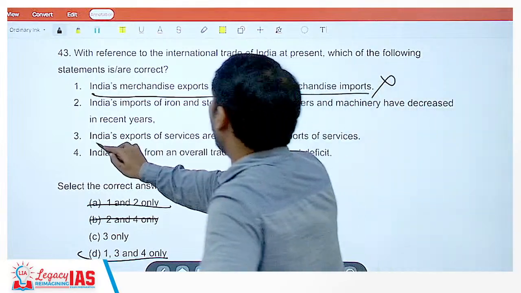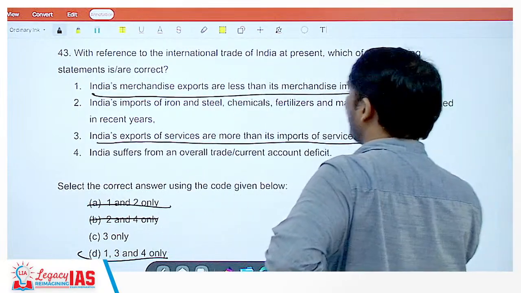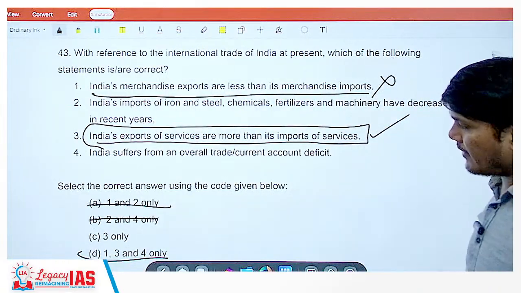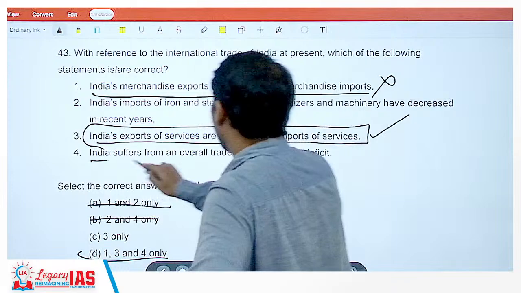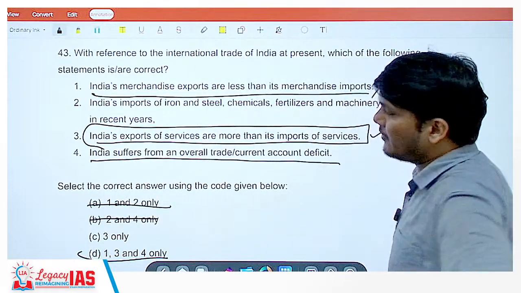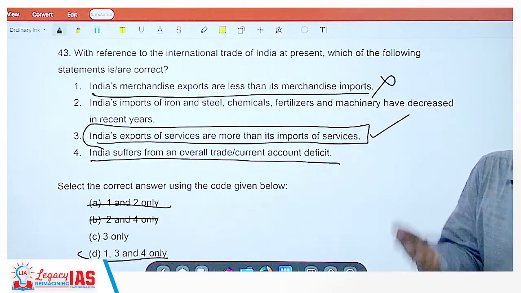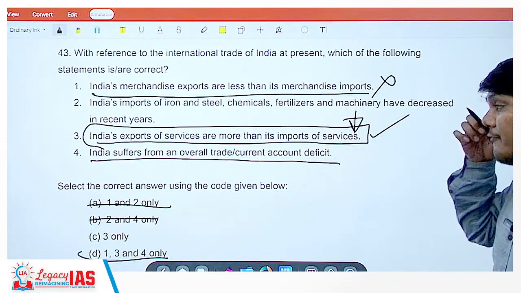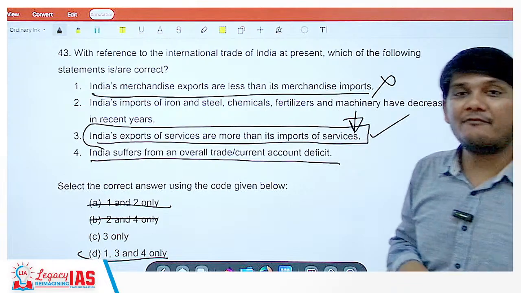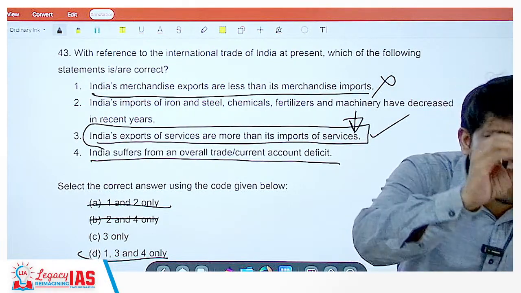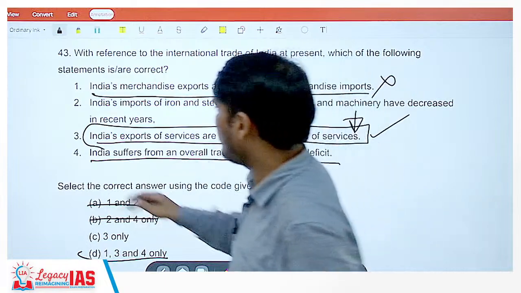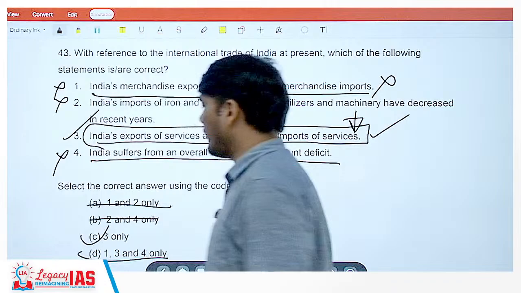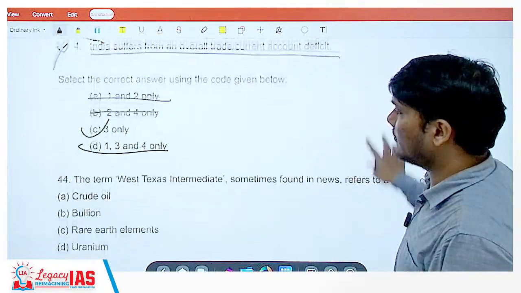India's exports of services are more than its imports of services. Absolutely right. 3 is correct. India suffers from an overall trade current account deficit. That was the thing previously, but due to the increase in services and all, we do not have an overall trade deficit. We have recently gone into a small amount of surplus. So this is wrong. The correct answer is option C, that is 3 only.